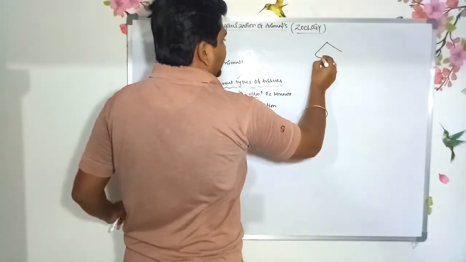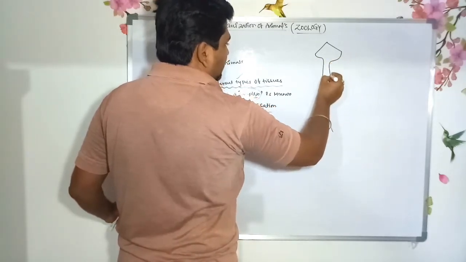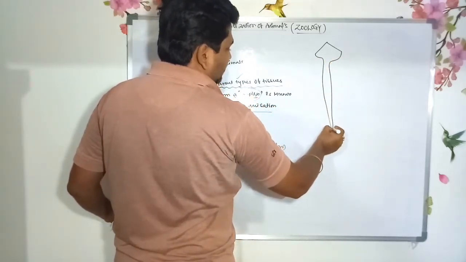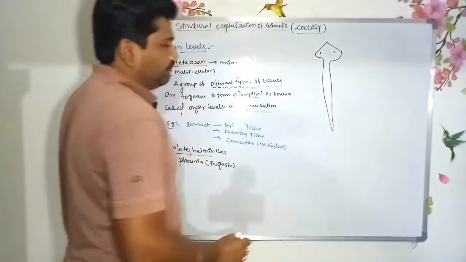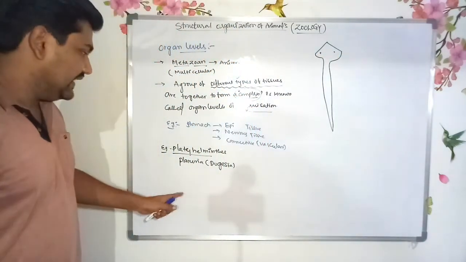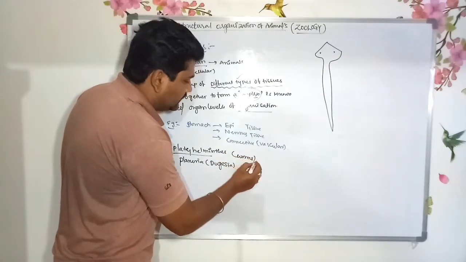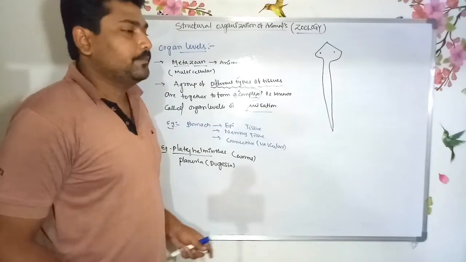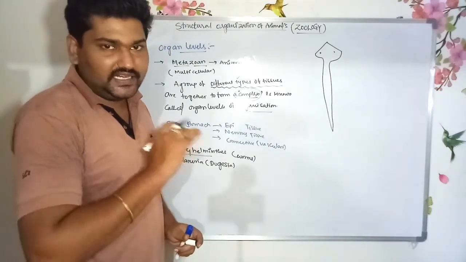This is known as a planaria. These are completely flatworms, known as worms. These are parasites. Platyhelminthes are flat in nature.